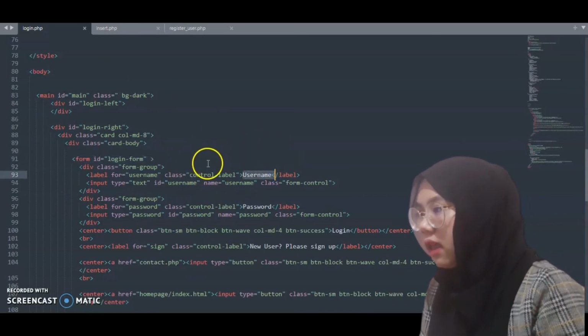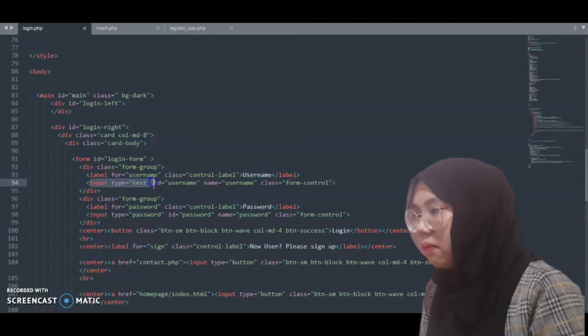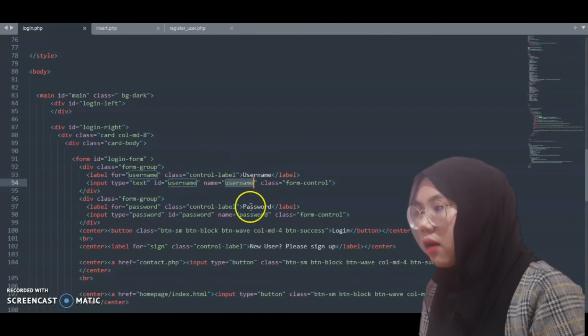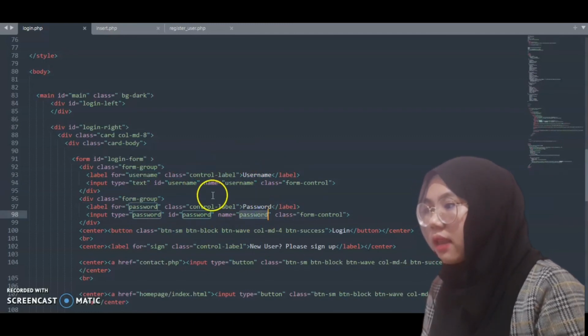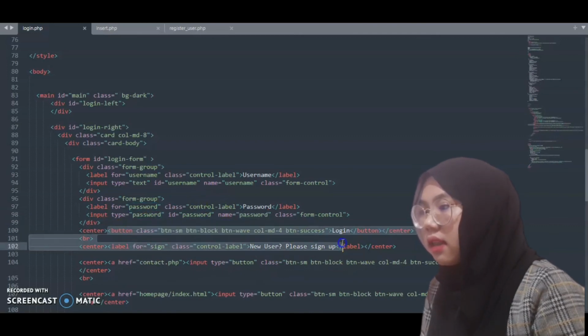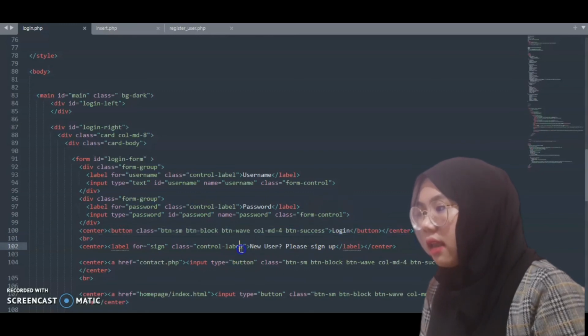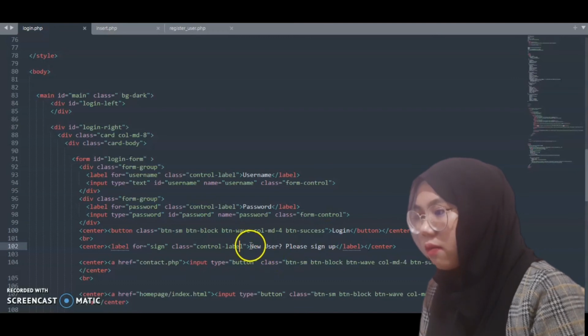Then we use input for sign in. The user needs to fill up only username and password. That's all. Then if the user is not a member, in the sign in form, they will see a message which is new user, please sign up.